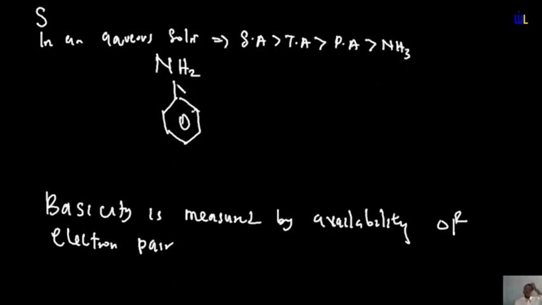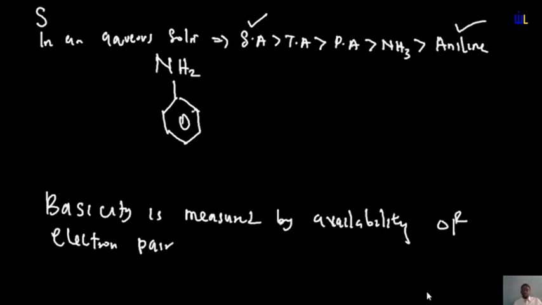And because the electron pair in aniline is least readily available, it's always moving around, so it's not available for the bonding. So automatically you have that the unavailability of this electron pair as a result of its constant motion, its delocalization, will make it the least basic compound. So when you're looking at the strongest basic compound in an aqueous solution of basic amine, you have the secondary amine, while the least basic amine in a particular aqueous solution is the aniline.